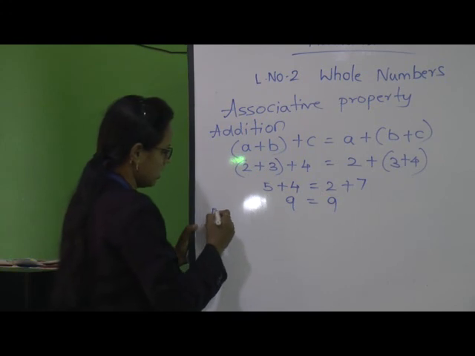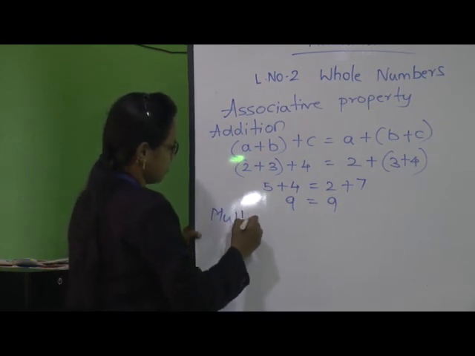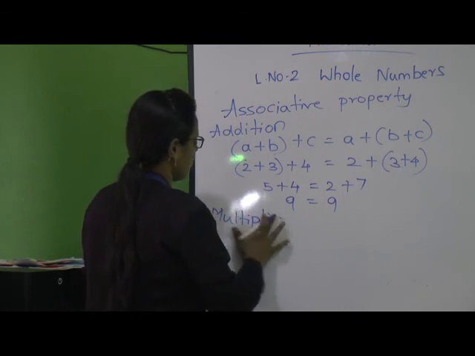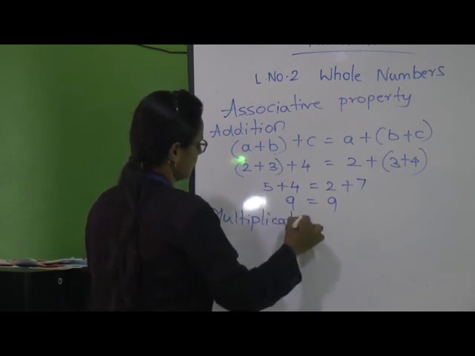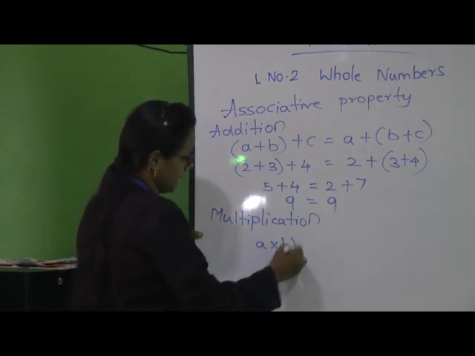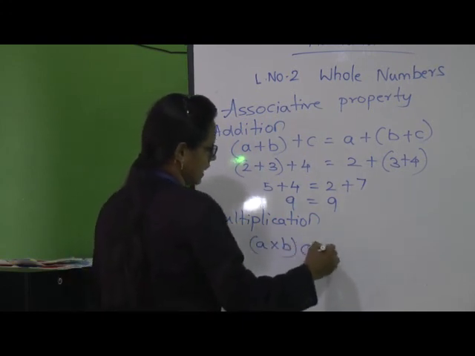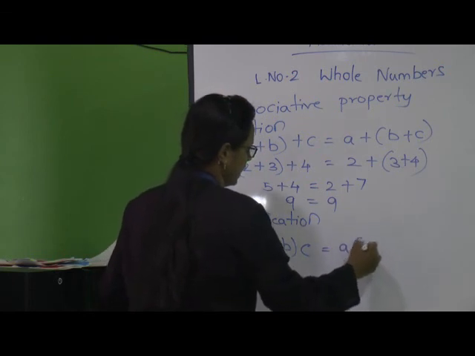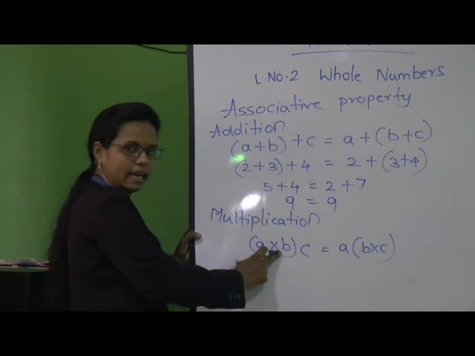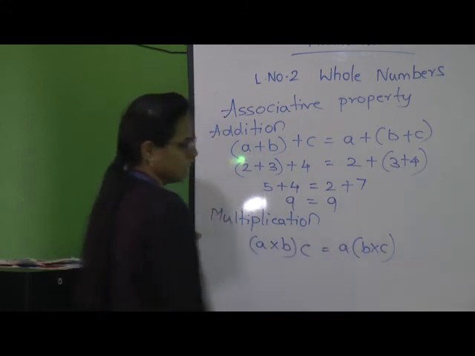Let us solve the associative property for multiplication. (a × b) × c is equal to a × (b × c). Here a times b is in the bracket, and here b times c is in the bracket.